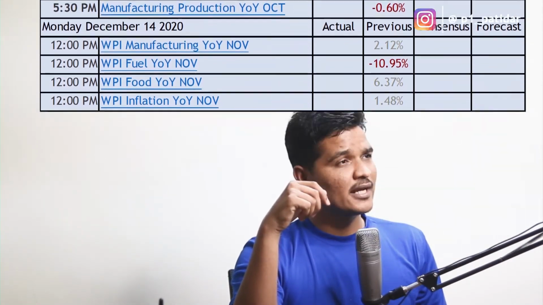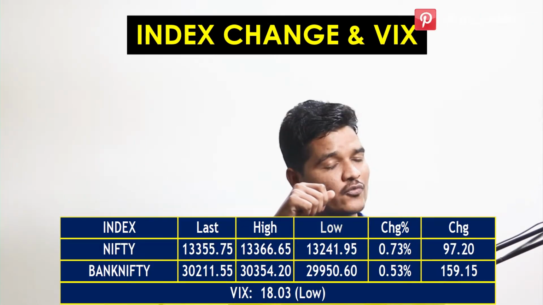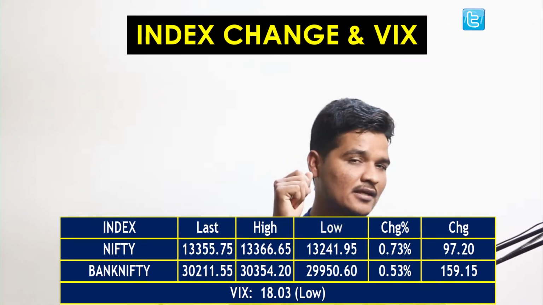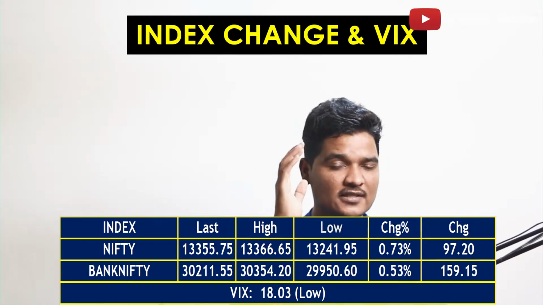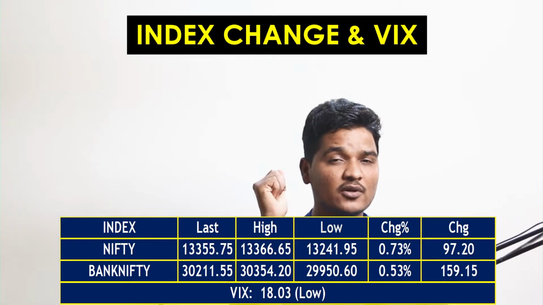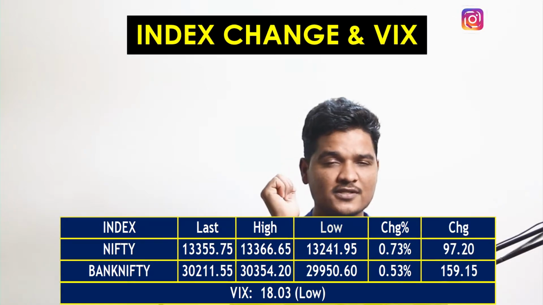Now let's move to the next, index change and VIX. First let's talk about VIX. VIX is 18.03. If VIX is below 25, it means it is low VIX. So you can sell options and make money without any major losses. VIX is low, you can easily sell options and make money.